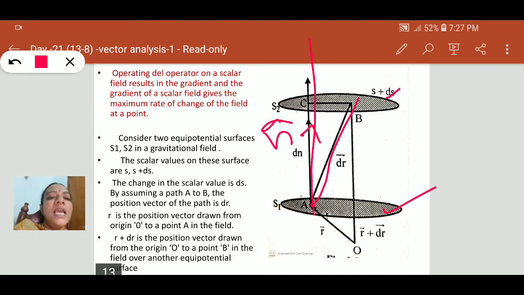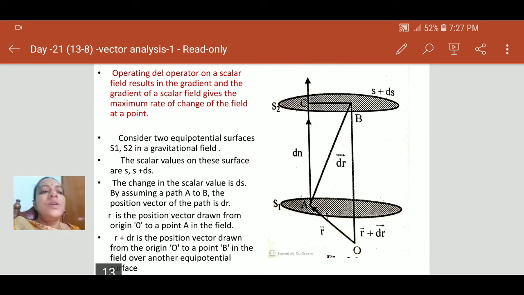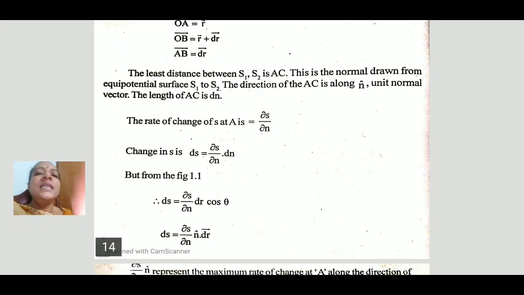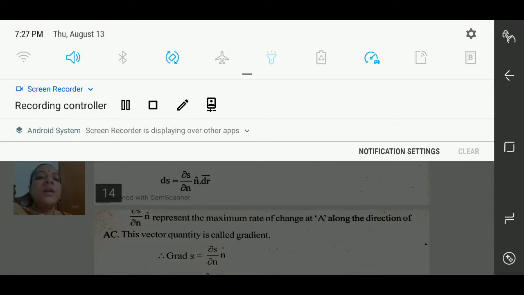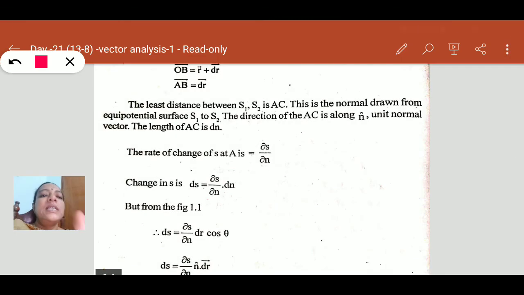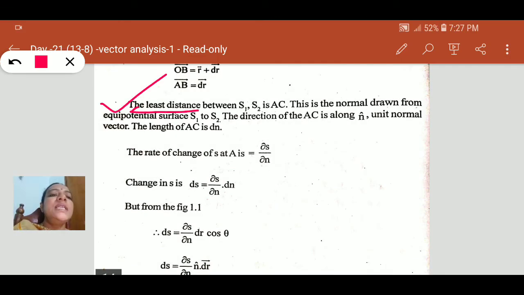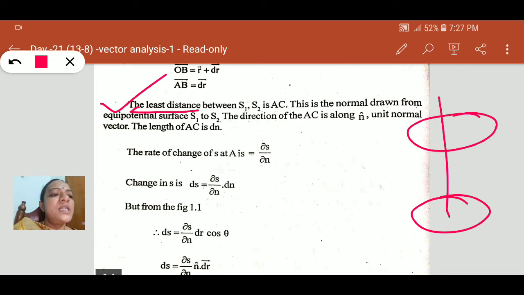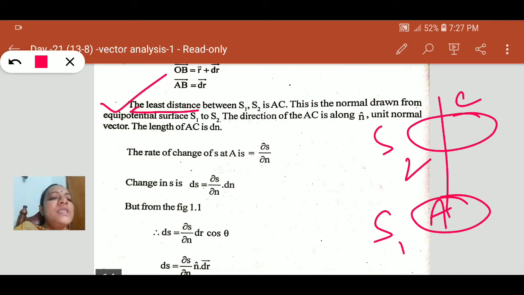Out of these, let us check which is the least one. The least distance between S1 and S2 is automatically AC. This is how we get this one. This is the normal drawn from the equipotential surface S1 to S2. This one is S1, this is S2, this is the normal, that is A, and this is C. Similarly, the rate change.